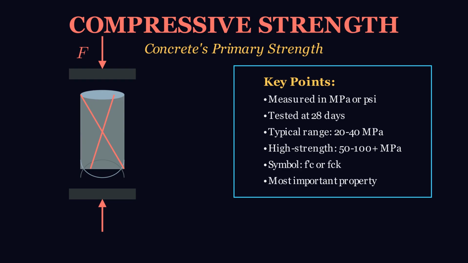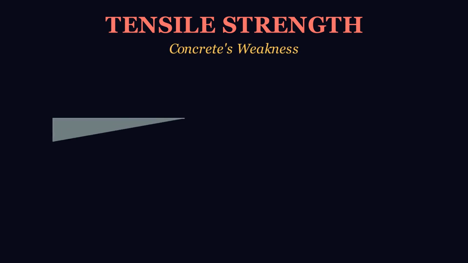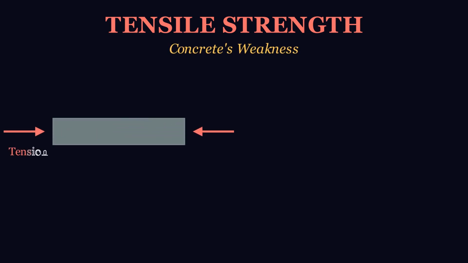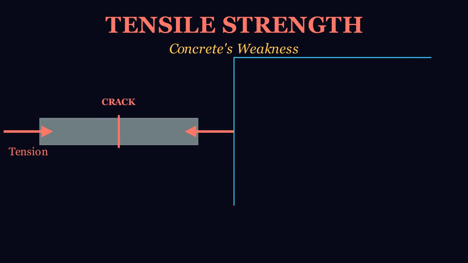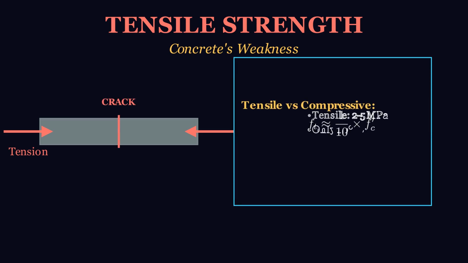Typical concrete has a compressive strength between 20 and 40 megapascals, while high-strength concrete can exceed 100 megapascals. This property is denoted by f'c or fck in design calculations. Concrete's exceptional compressive strength makes it ideal for columns, foundations, and load-bearing structures.